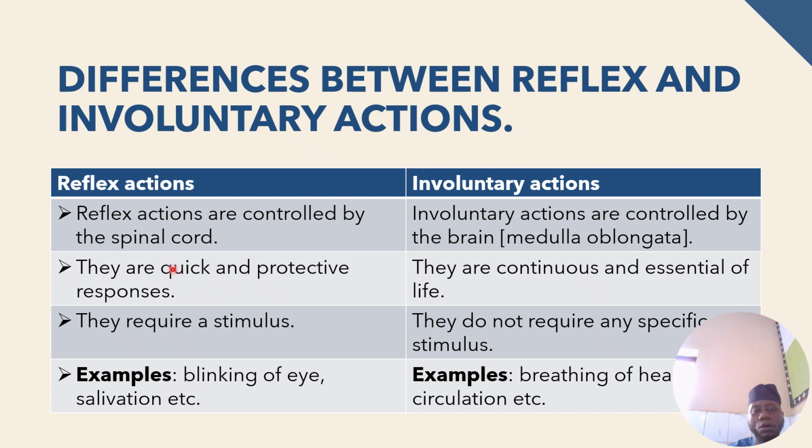Reflex action happens faster than the involuntary action. Reflex action occurs as a result of a stimulus, while involuntary is not caused by a specific stimulus. Examples of reflex actions include the blinking of the eyes and salivation, and examples of involuntary actions are breathing, the heartbeat and blood circulation.